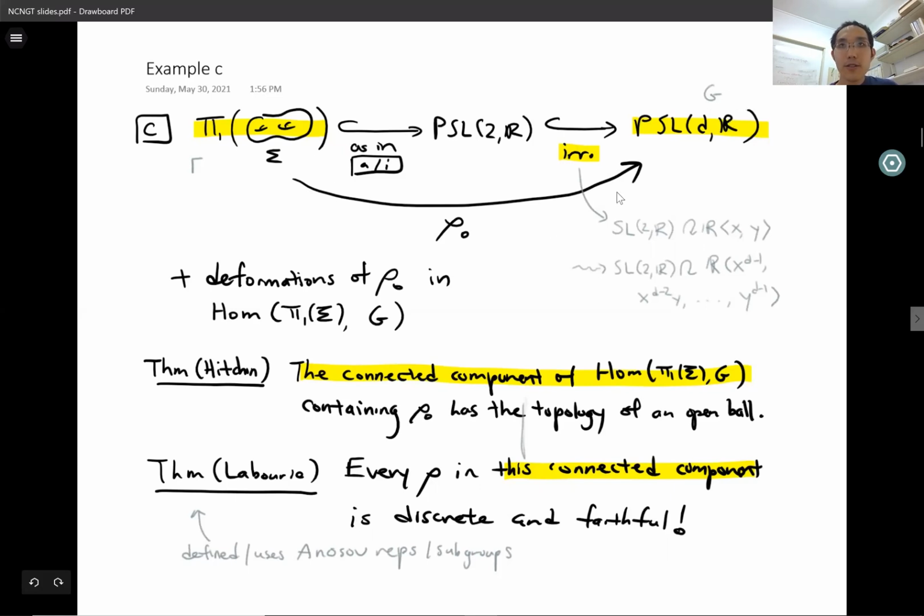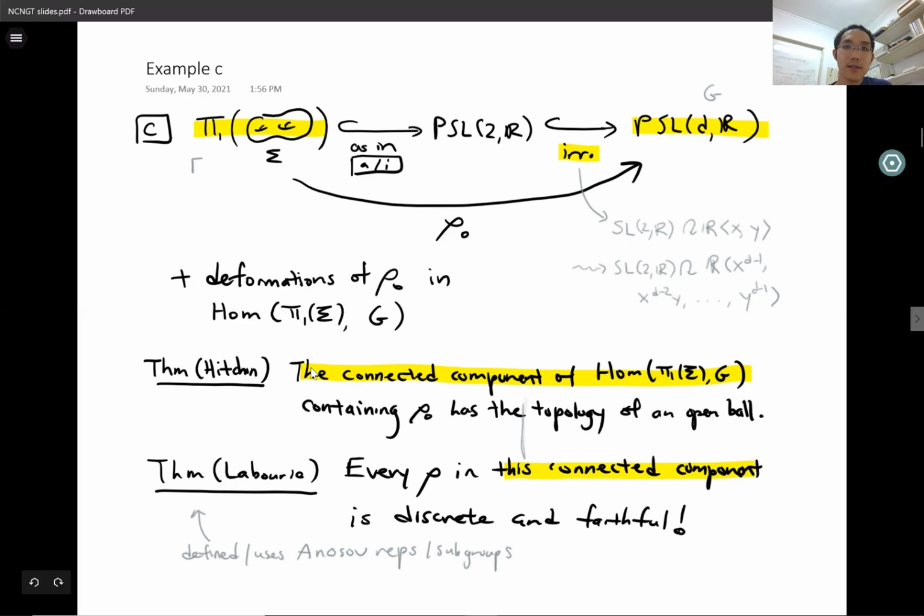And we take the inclusion map, we call it rho 0, and then we perturb this in the space of representations, so the space of group homomorphisms from our abstract surface group to PSL-DR. And you can imagine these perturbations quite concretely in terms of taking a set of generators for our surface group and wiggling their images in PSL-DR.